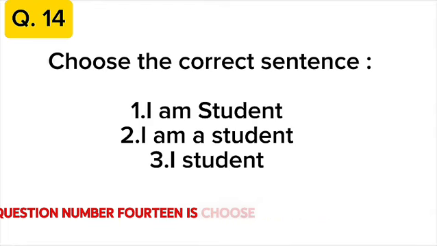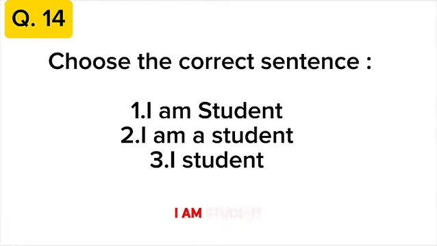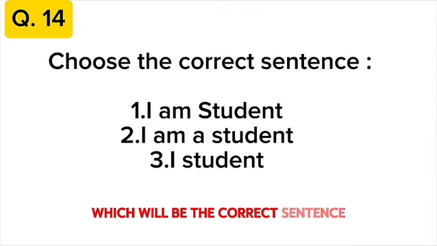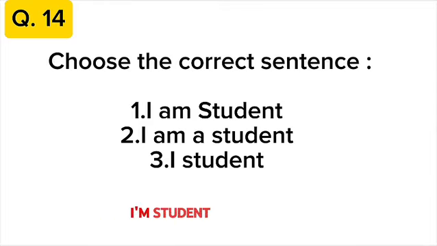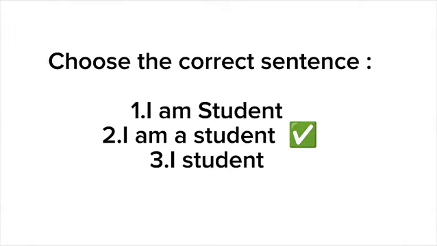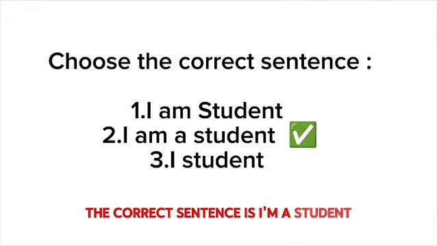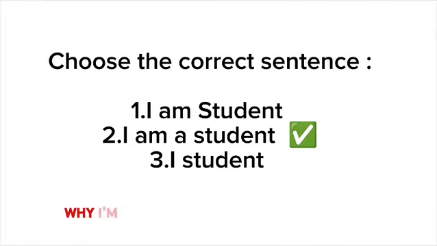Question number 14 is choose the correct sentence. 1. I am student. 2. I am a student. 3. I student. Which will be the correct sentence? I am student, I am a student, and I student. The correct sentence is I am a student.